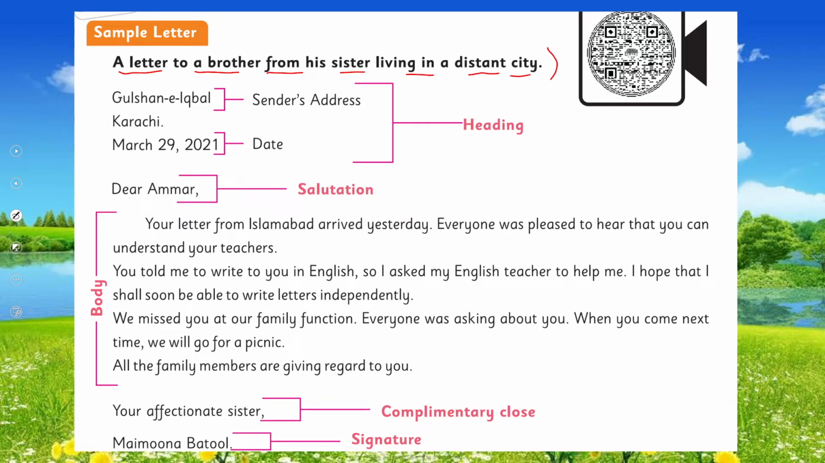You can see Gulshan Iqbal, the sender's address, Karachi. This all is the heading. And what is the salutation? It shows to whom she is writing. She is writing to her brother: dear Awaz. What is the body of the letter? That completely shows the purpose of the letter, why she wrote it. The next are the complimentary close and signature. Have you got that?